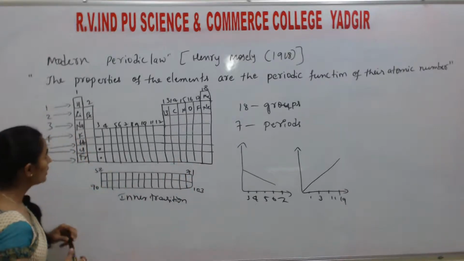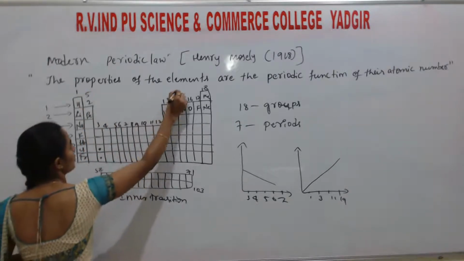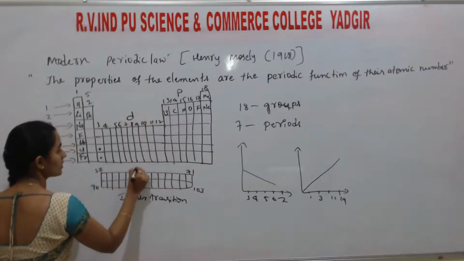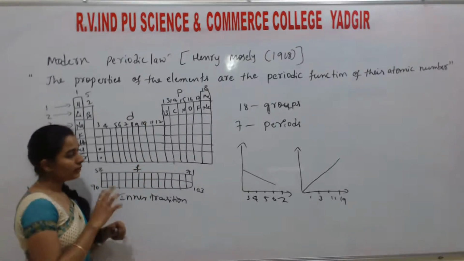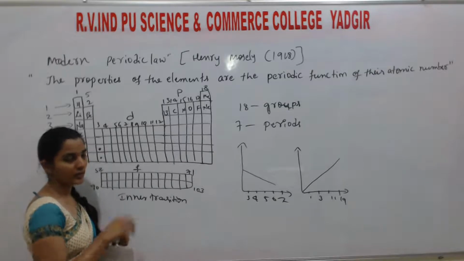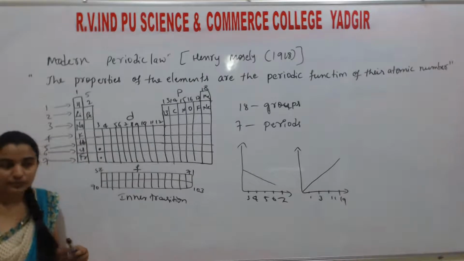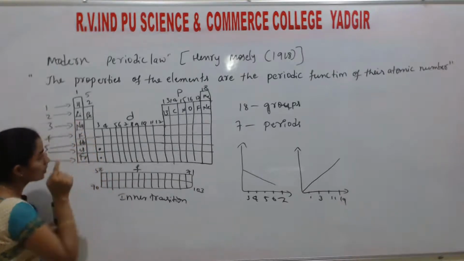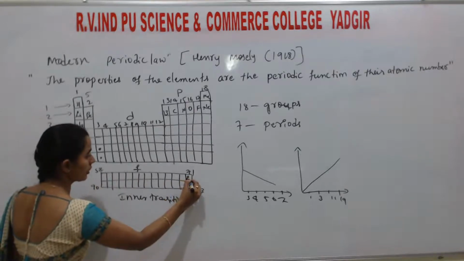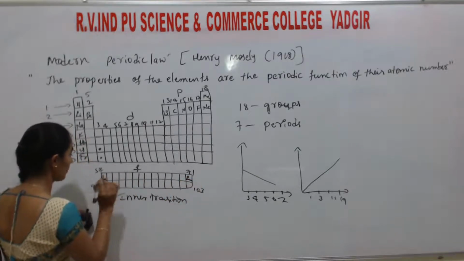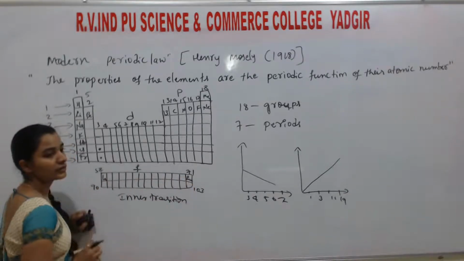Again, we classify the elements as S block elements here, P block elements here, this is D block, and this one is F block. We classify the elements into different blocks also: S block, P block, D block and F block. How do we classify them? Why does lithium belong to the S block only? Why does lutetium belong to the F block only? And this lanthanum.